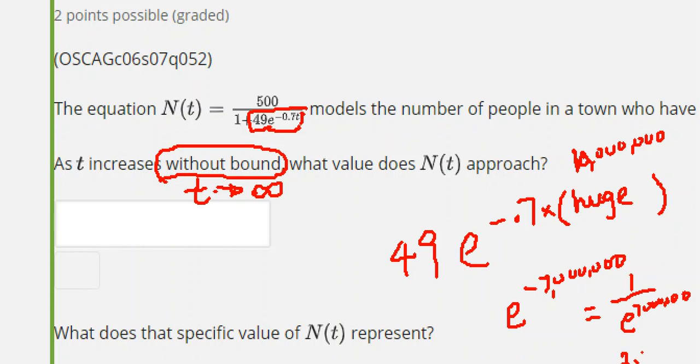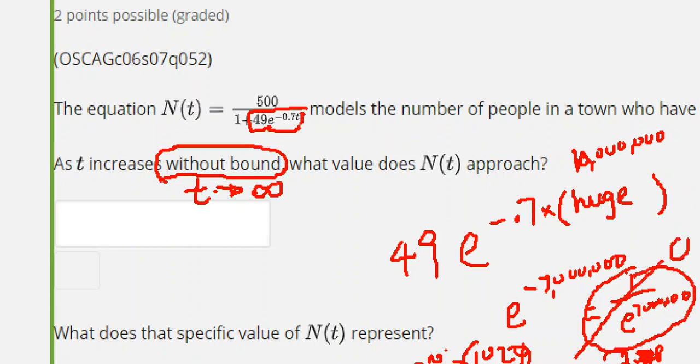Now, e is 2.71828182846 ish. So therefore, it's a number. Suppose we just use a number, say 2. I already know 2 to the 10 is already 1024, about 1,000. It's pretty big, right? 1 over even 2 to the 10 is one one-thousandth ish. Now 1 over e to the 7 million will be very tiny, close to 0. If you use your calculator, you see that this is really close to 0.